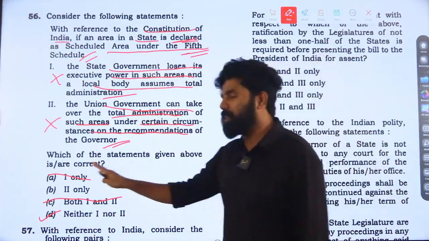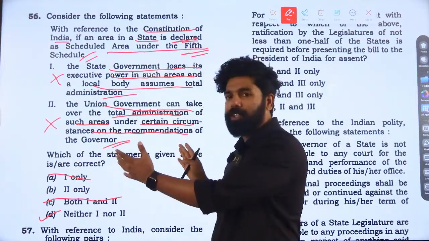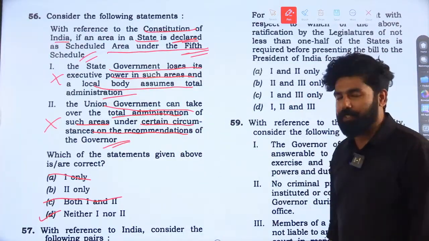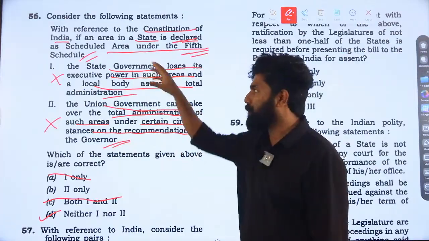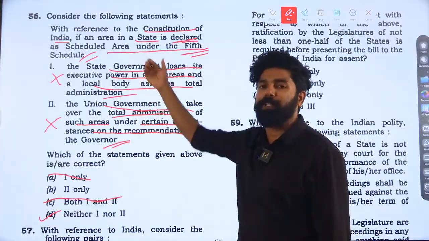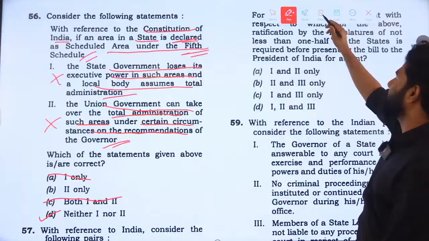Some of the answer keys mentioned option B as well. This is the type of question where we have an ambiguity and debate over which one is the accurate answer. Most reasonably, when we go through the provisions of the constitution, the question is expected to be answered only as per the provisions of the constitution. The answer would be option D, neither 1 nor 2.